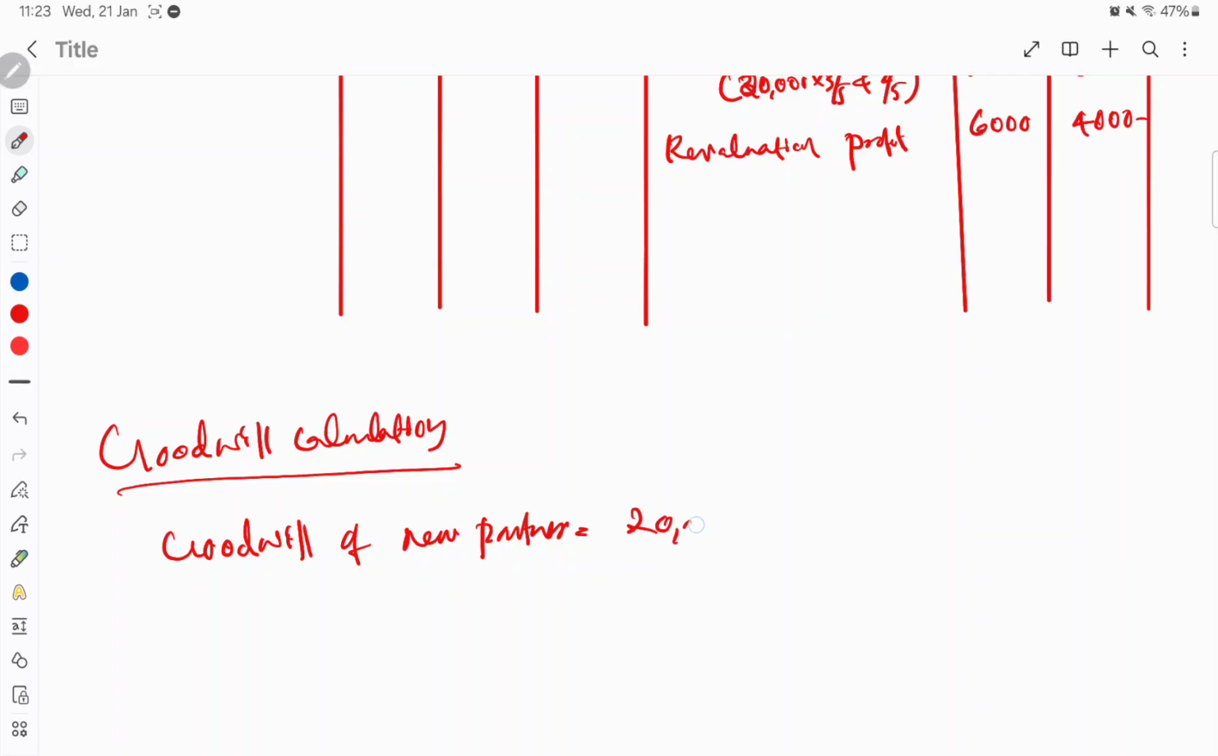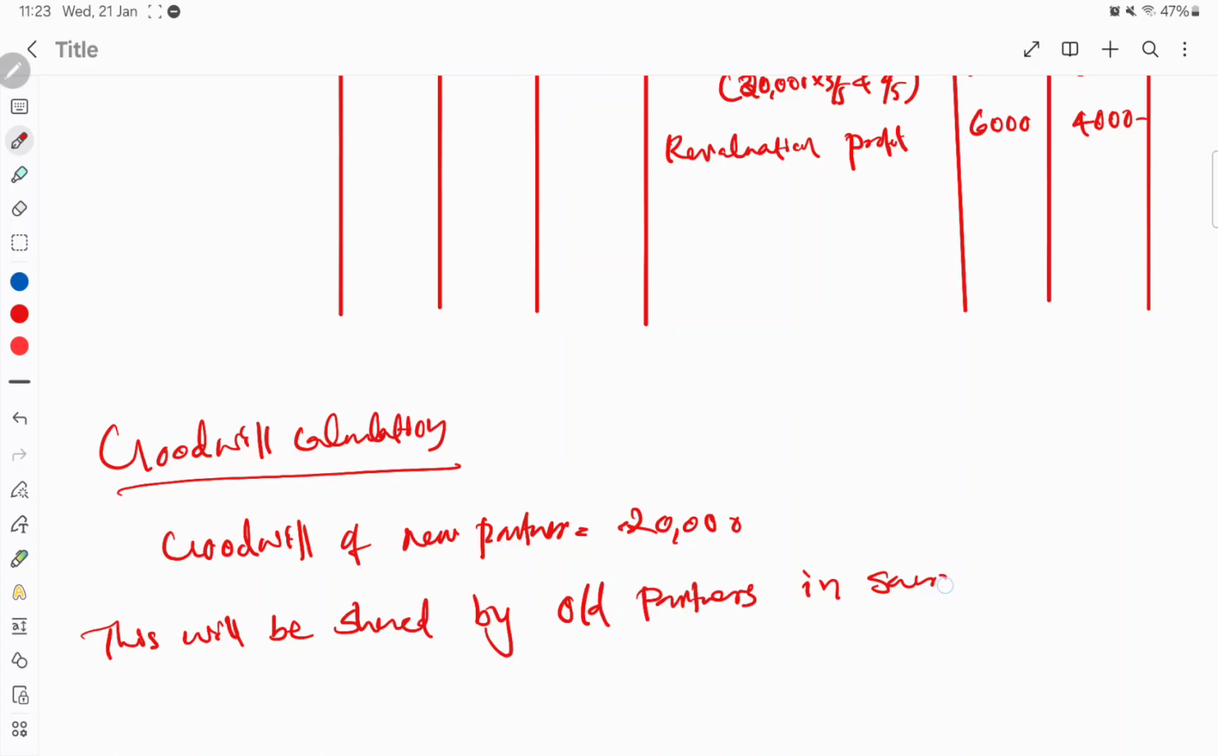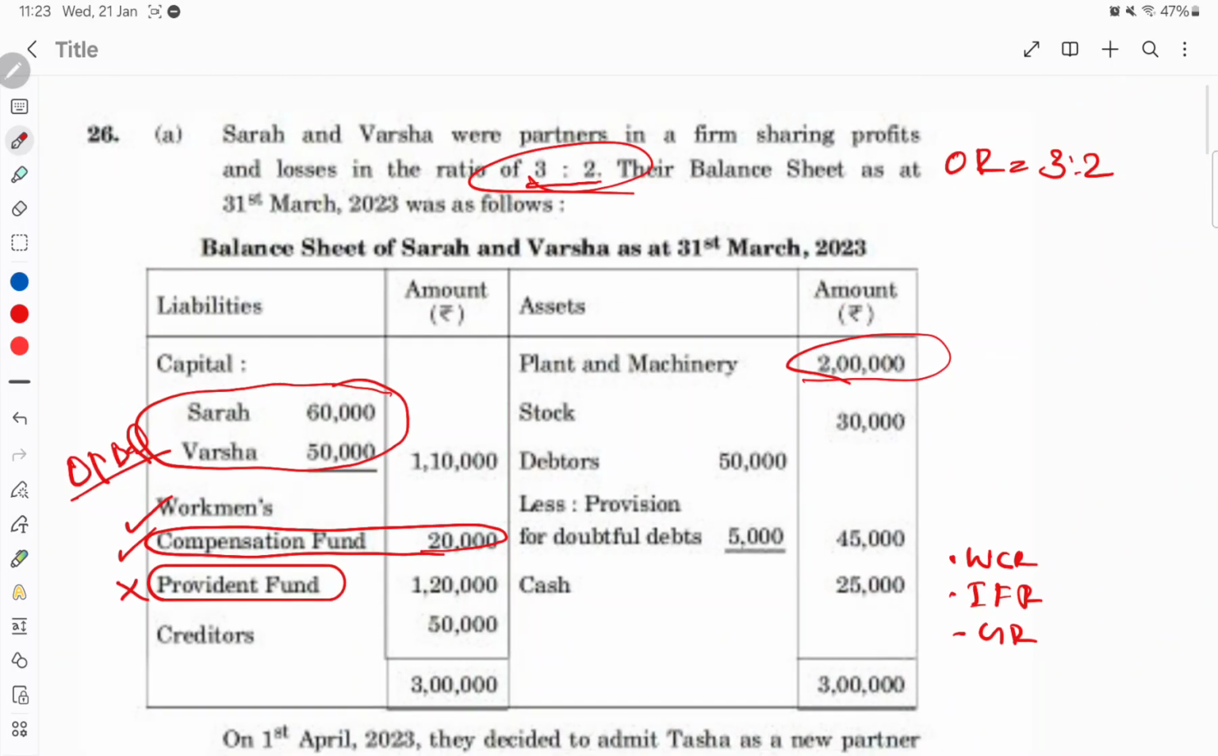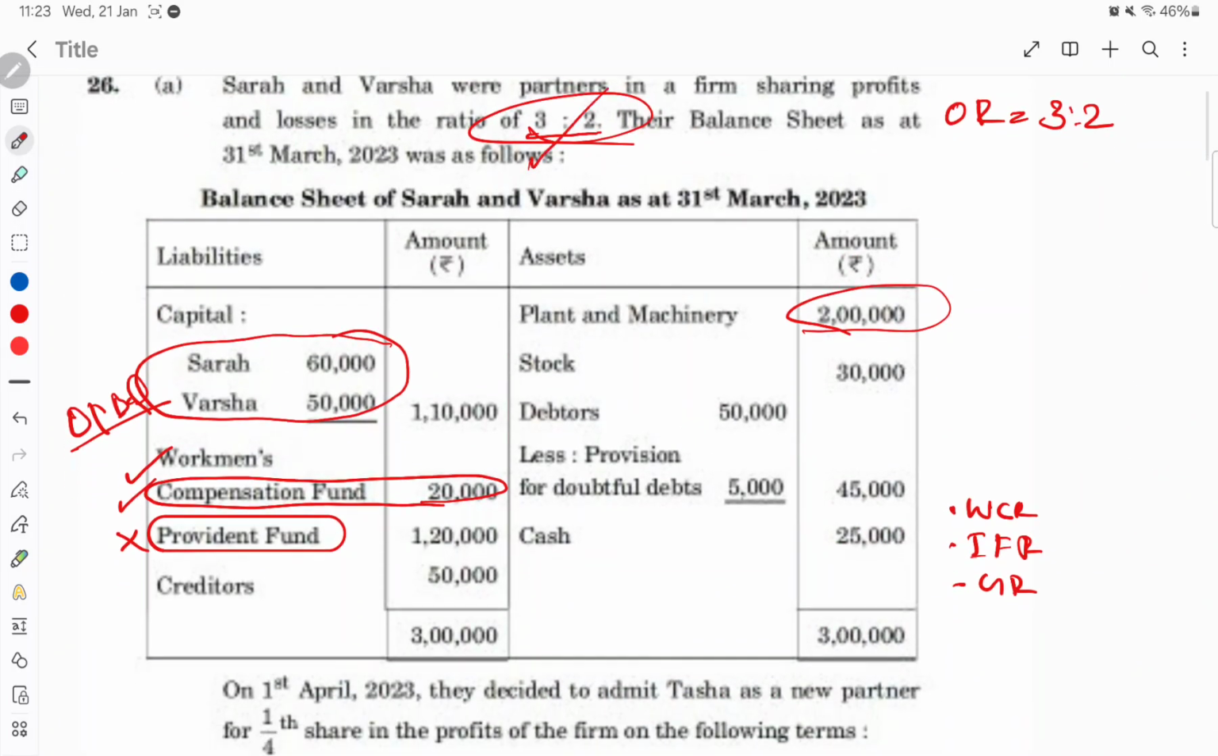20,000 is given, isn't it? 20,000. So this will be shared by old partners. This will be shared by old partners in sacrificing ratio. Okay, sacrificing ratio. Right, if new ratio is not given, normally sacrificing ratio will be equal to your old ratio.